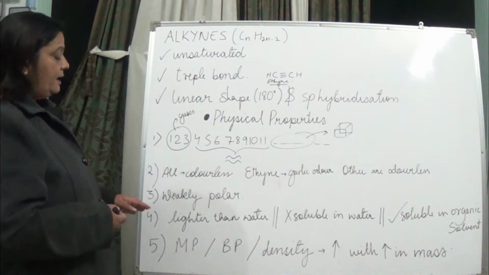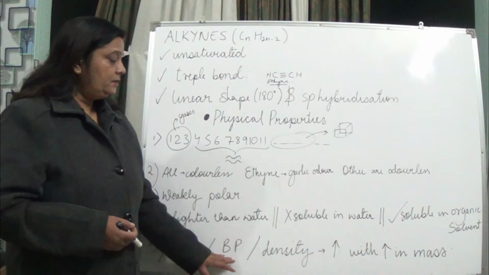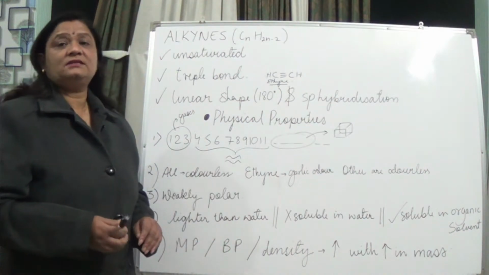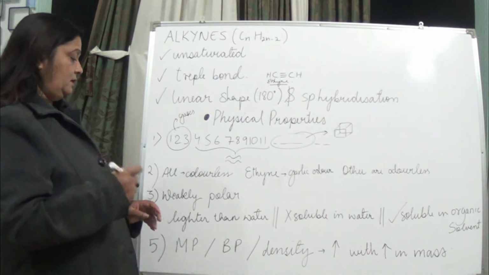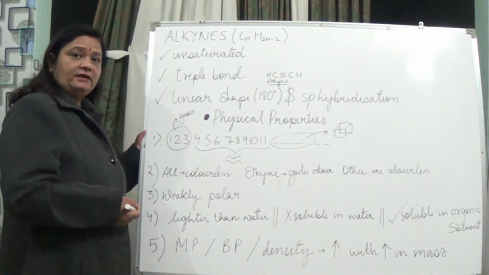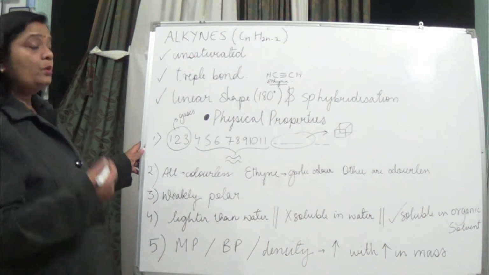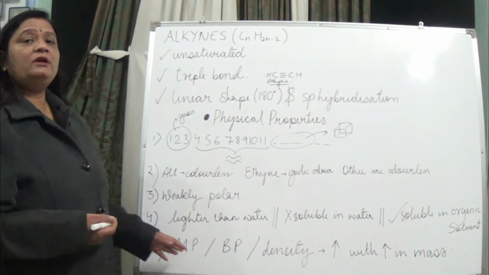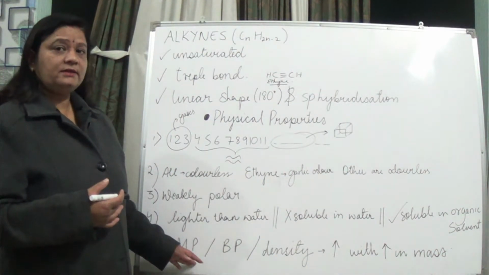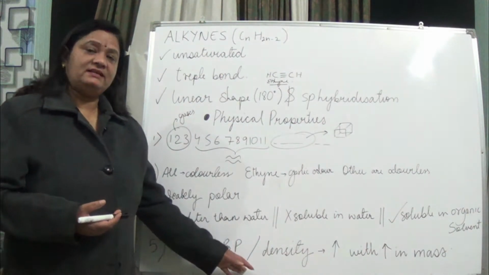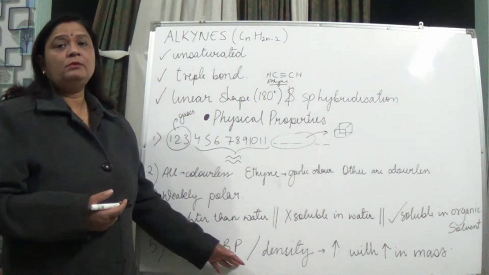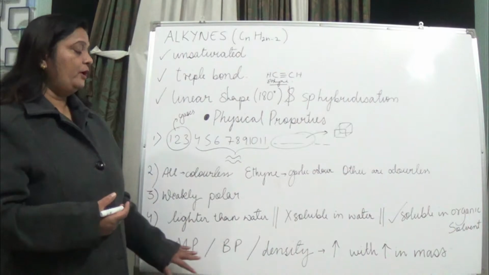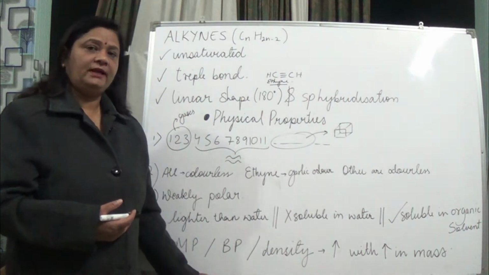Now, regarding the melting point, the boiling point and the density, these three things increase with the mass of that compound. Whether it is ethyne or butyne, whose melting point will be more? Butyne, because its mass is more. Whose boiling point will be more? Butyne, not ethyne, isn't it? Why? Because its mass is more. Likewise, the density of butyne will be more than ethyne, because as the mass increases, the melting point, boiling point and density also increase.